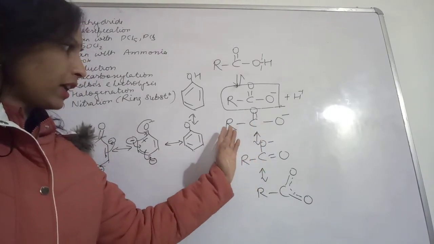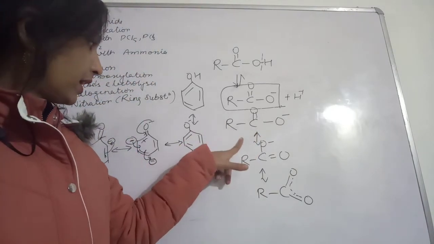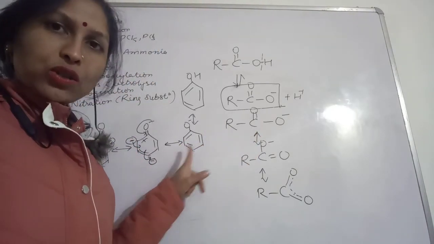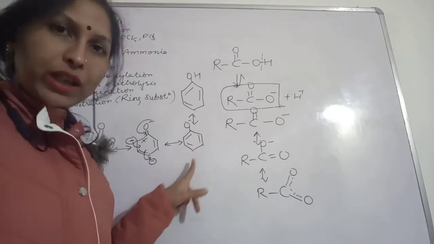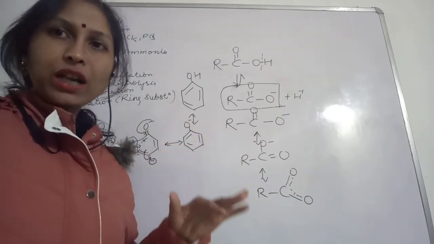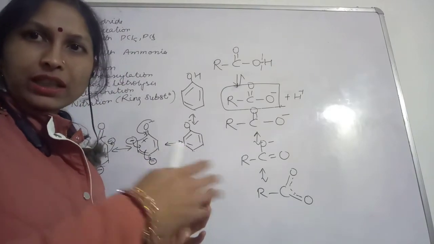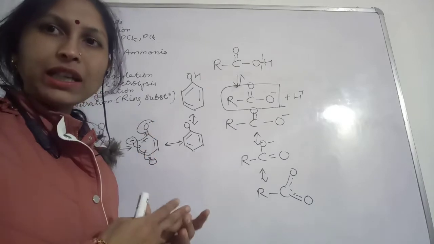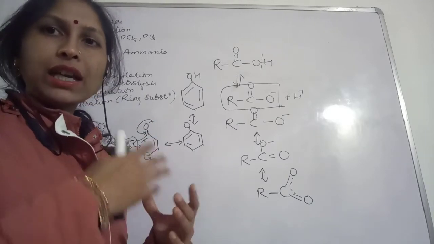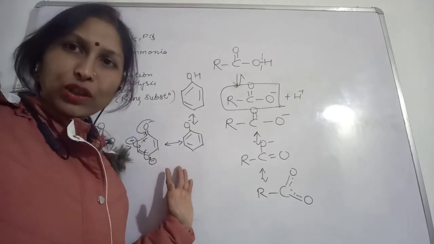Suppose you are taking R as CH3, so acetic acid. In the case of acetic acid and phenol, which one will be more acidic? On the basis of resonating structures, your answer will be the phenoxide ion: it has more resonating structures, so more stability, and that is why more acidic strength will be associated with phenols.